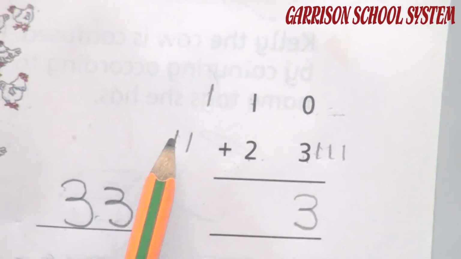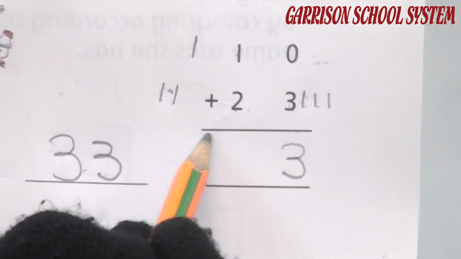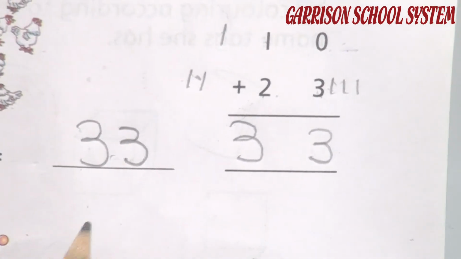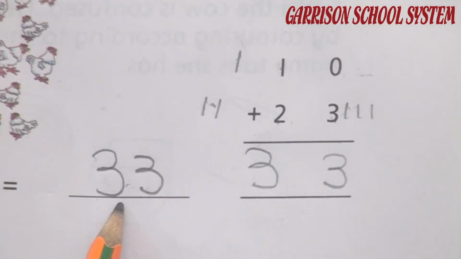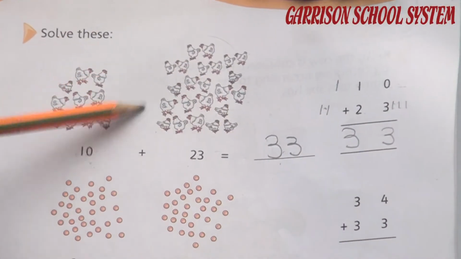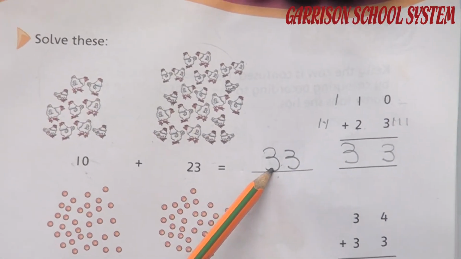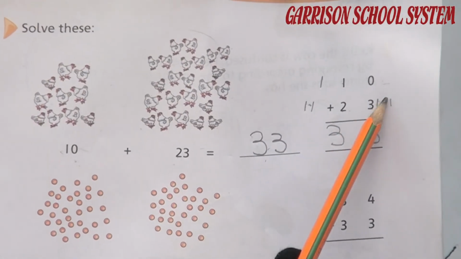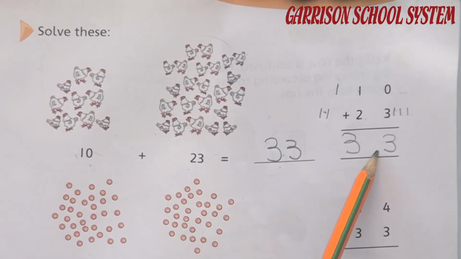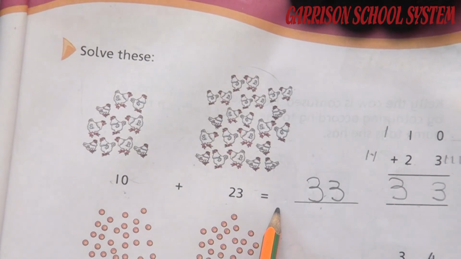Now collect all the lines. Okay. 1, 2, 3. What answer do we get? 3. We write 3 here. Now student, check that your answer is right after solving both patterns. Okay. We count all hens together. We get 33. Is it? And after drawing lines and adding them, our answer is 33, similar to the last answer.